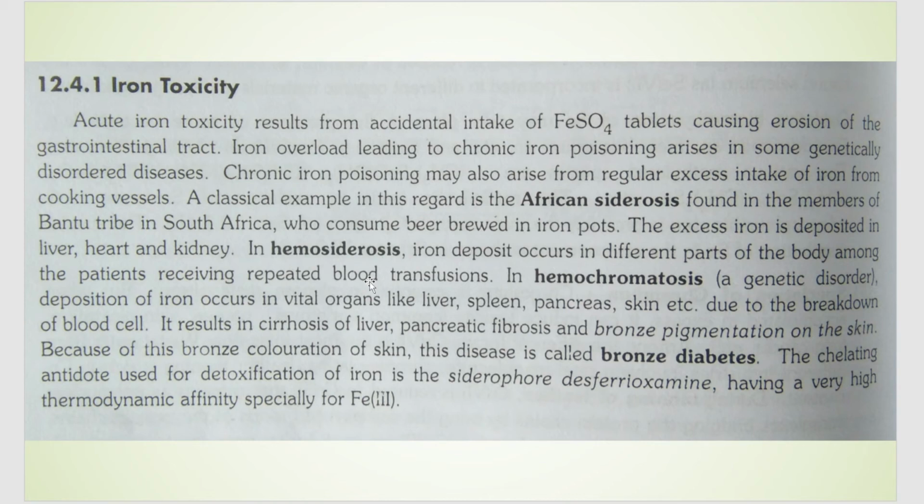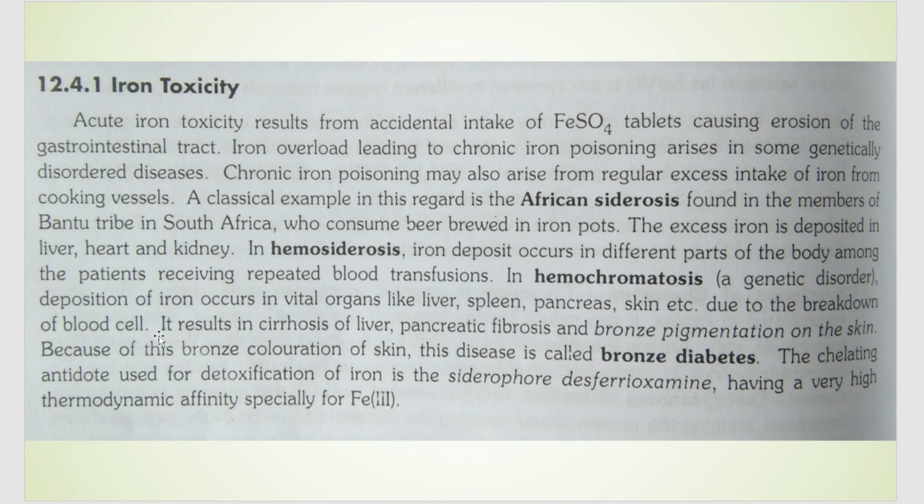So a person who is getting repeated blood transfusions can get this disease, hemosiderosis, where there is deposition of iron in different organs of the body. Next, there is a genetic disorder called hemochromatosis. Here, once again there is deposition of iron in vital organs like the liver, spleen, and pancreas, and this is due to the breakdown of the blood cells.